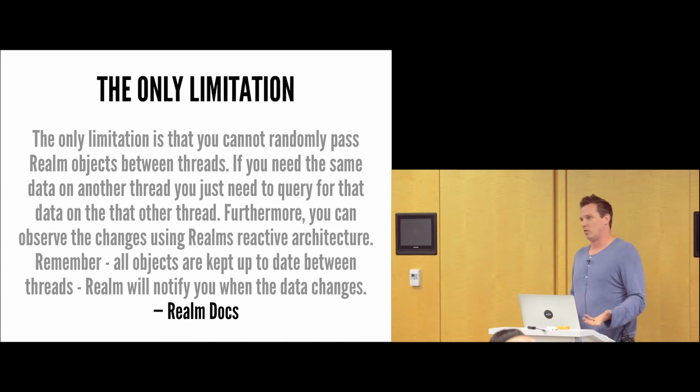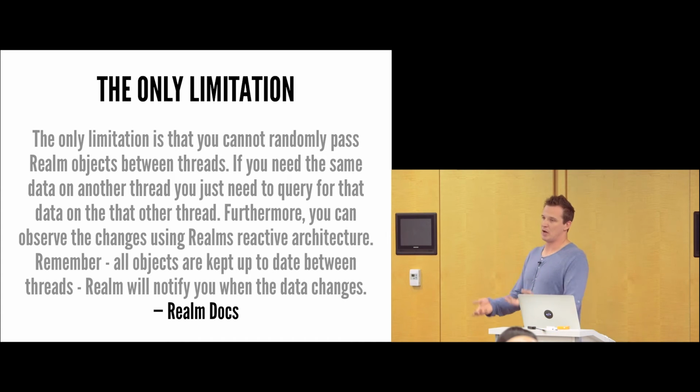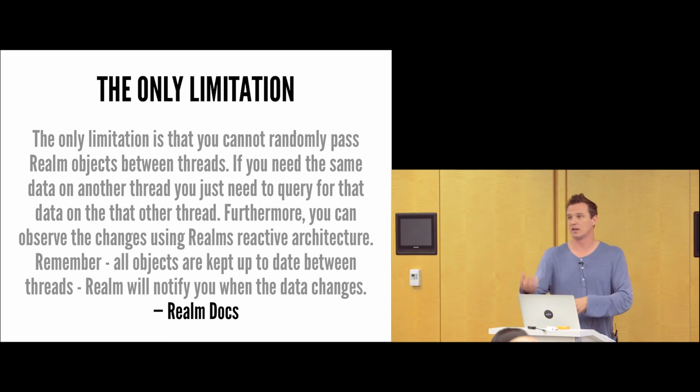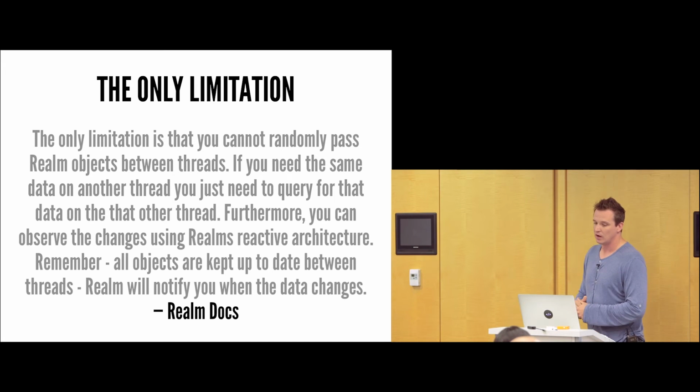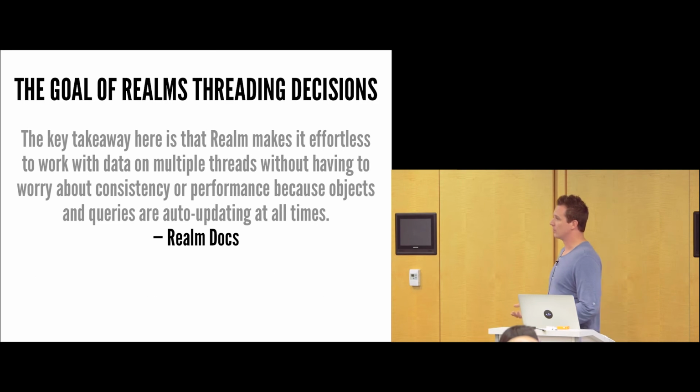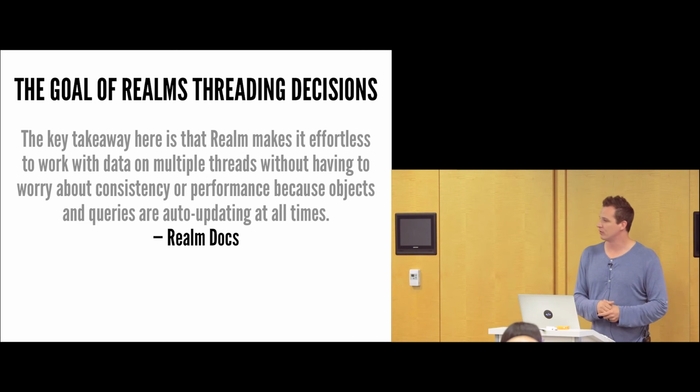Now, a lot of people think, well, that's kind of weird. Google has taught me to pass objects through AsyncTask or whatever else. I'm going to get this back as a result. I need to pass it across a different thread for whatever reason. Now I have to re-query for that using the ID. That sounds kind of like a pain. There are multiple reasons for this, though. It's because Realm has decided to try to make life easier for you.